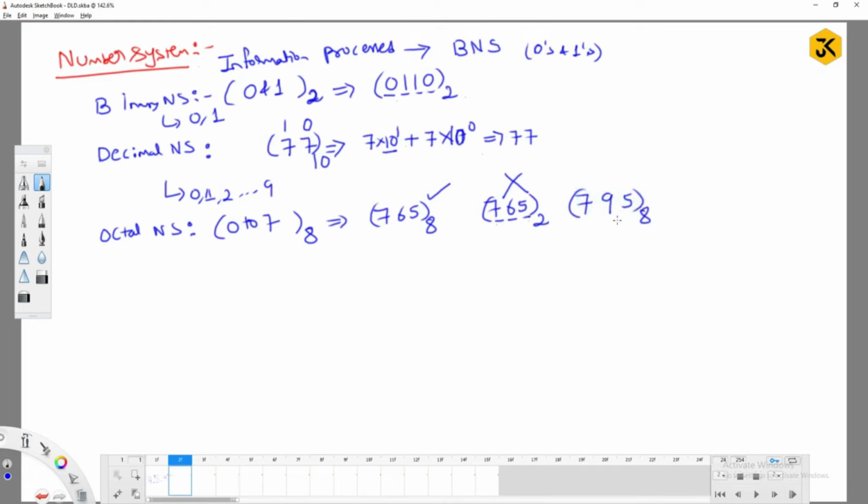Is it valid? No, because 7 is less than 8, okay, but 9 is not less than 8. The condition failed, so this is not an octal number. Whereas for the same number 795 base 10, is it a decimal number? Yes, because all the values are definitely less than 10.